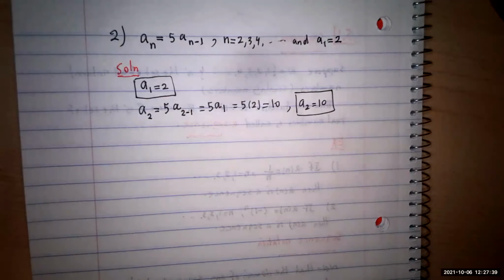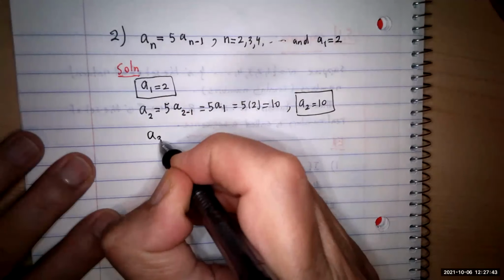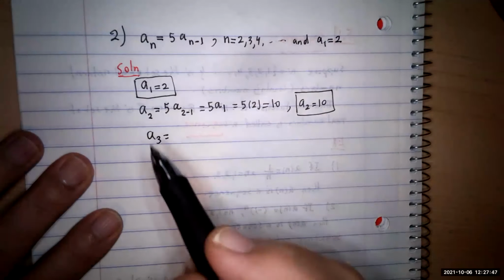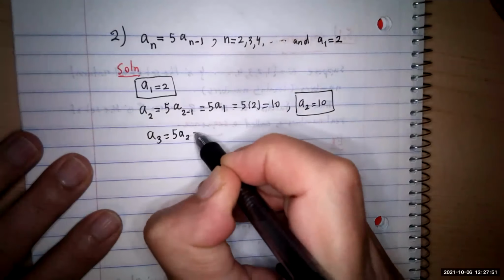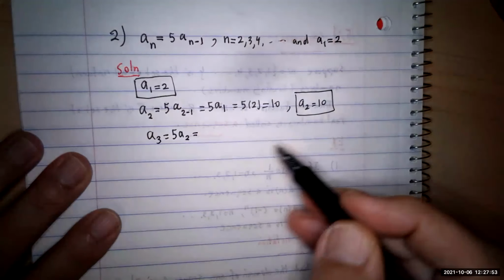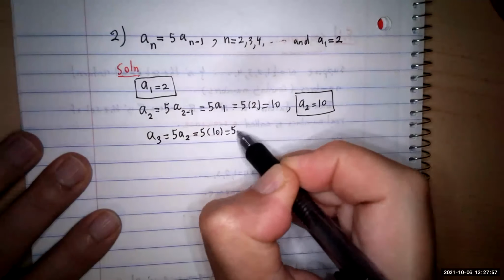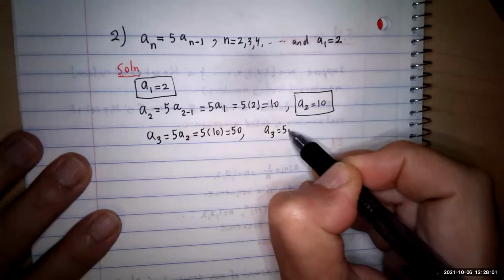Now that you have a2, you can go and find a3. What's going to be your a3? You see, now you know it. a3 is going to be 5 times the previous term, which is a2. So it's going to be 5 times a2. But what is a2? a2 is 10. So that gives you 5 times 10, which is equal to 50. So your third term is equal to 50.